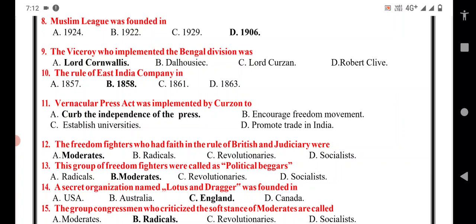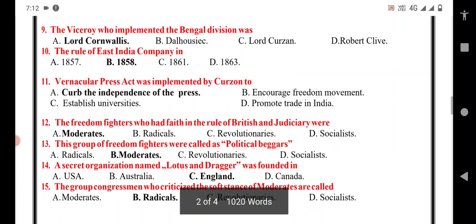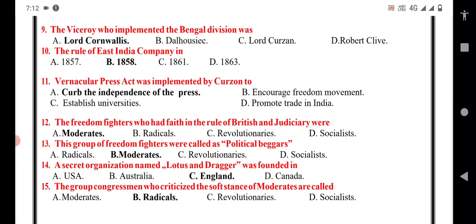The rule of East India Company ended in 1858. So after the revolt of 1857, the company administration, East India Company administration, ended in 1858. The Vernacular Press Act was implemented by Curzon to curb the independence of the press. So A option is the correct answer.